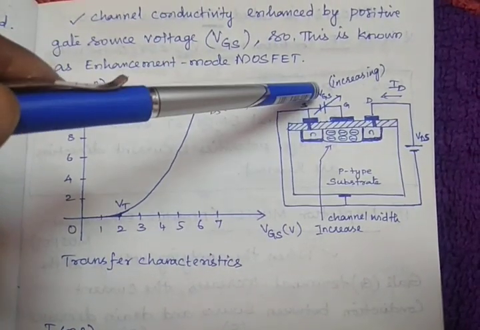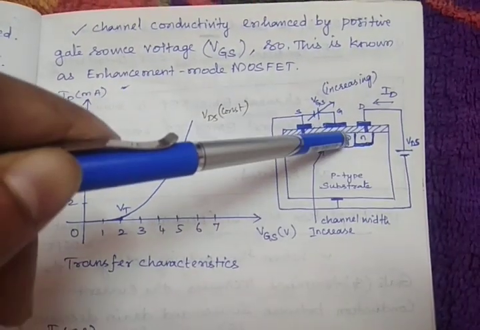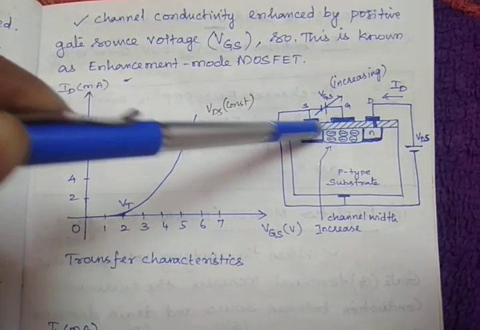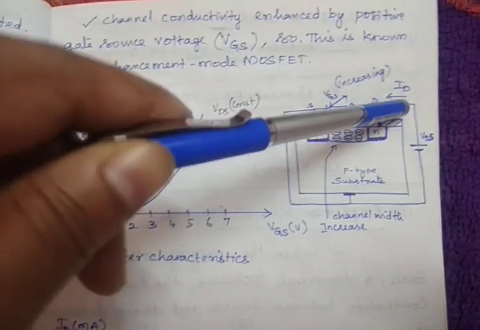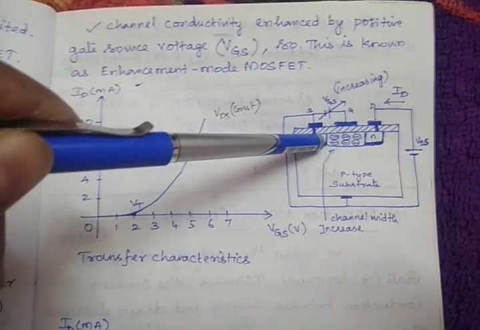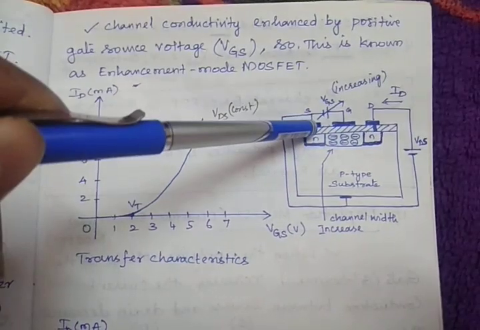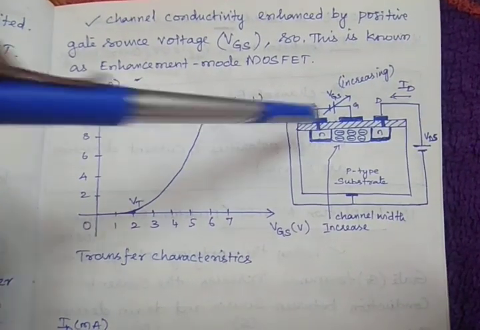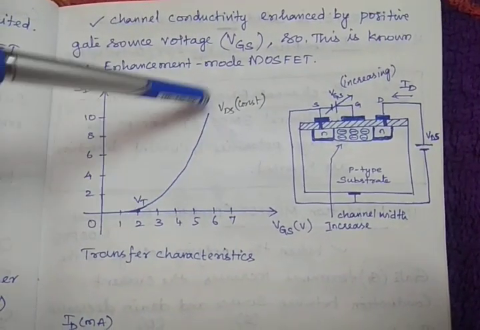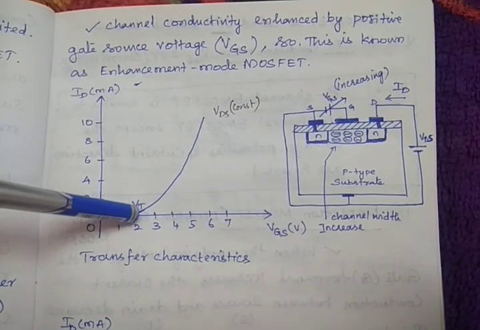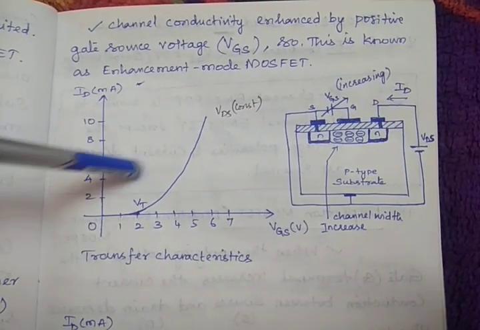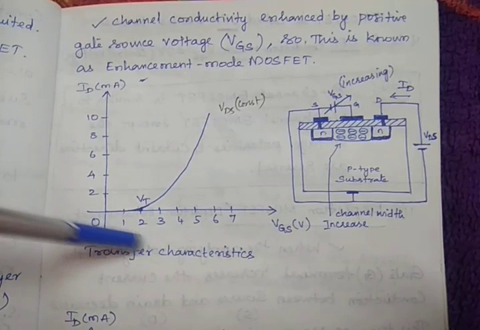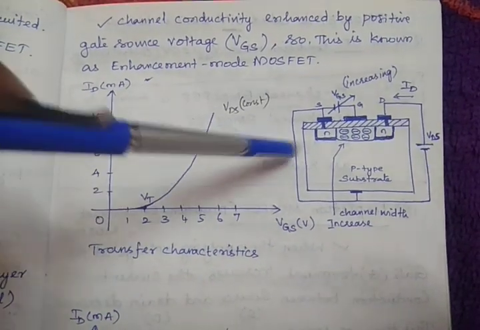After the 2 volt, free electrons are accommodated, then the channel is formed, then current conduction starts from the drain to source. So that is what is given in this figure. Up to this 2 volt, there is no conduction in the MOSFET.